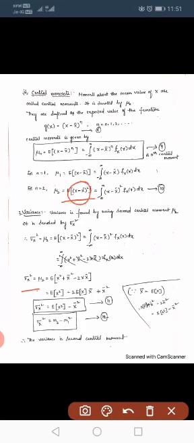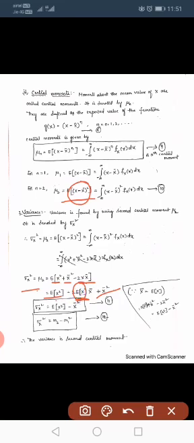Now expand this one using the formula (a minus b) whole square. So a square plus b square minus 2ab. Separate the expected value for the three terms: expected value of x square, expected value of x, and here x square. Okay, now sigma x square equals expected value of x square minus x bar square, because here expected value